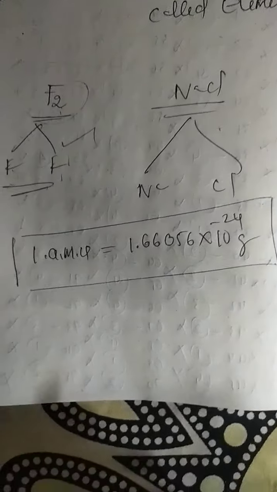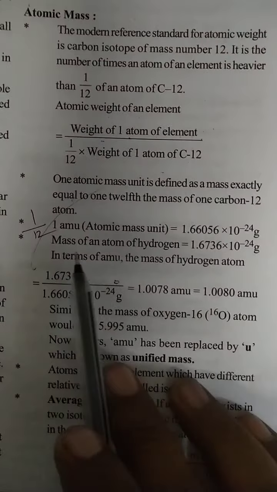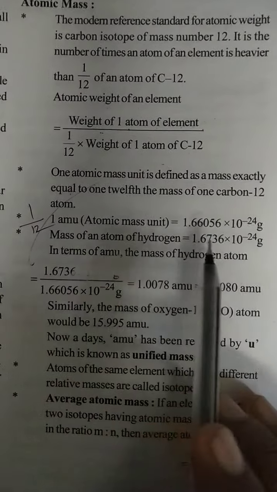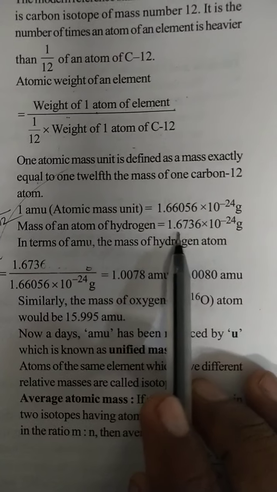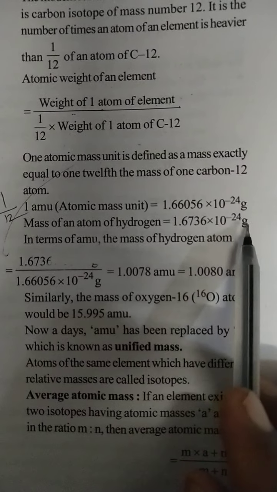Clear, my dear students? Now see here, the mass of an atom of hydrogen is 1.6736 into 10 to the power of minus 24 grams.